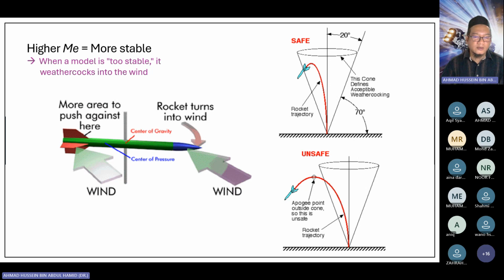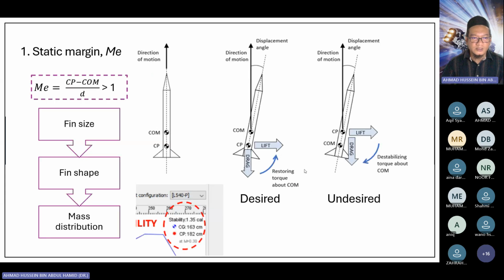So you have to make the rocket less stable. How do you make the rocket less stable? You go back to this equation. Let's say your static margin is more than 2. How can you reduce it? You can reduce it by reducing the value of CP. How do you reduce the value of CP? You can reduce the size of your fin. Maybe your fin is too big. If your fin is too big, the rocket becomes too stable. You can reduce the size of the fin, or you can change the mass.